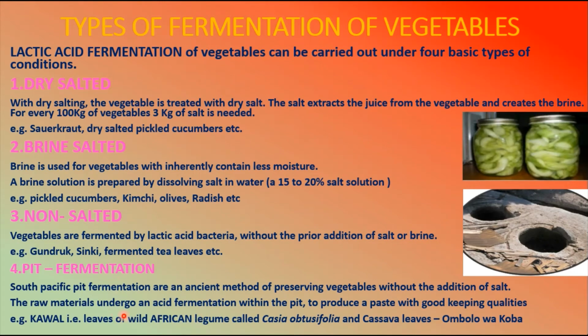The examples of this pit fermentation method are kawal, that is leaves of the wild African legume called Cassia obtusifolia, and cassava leaves, which are going to be used in this pit fermentation. So these are all the different methods by which the vegetables are going to be fermented.